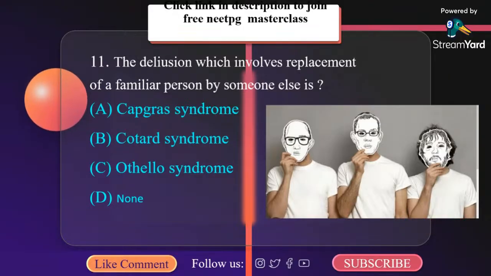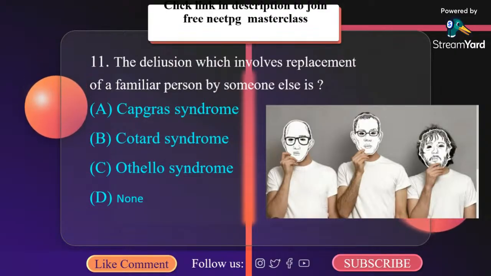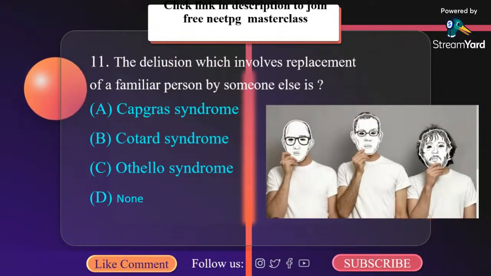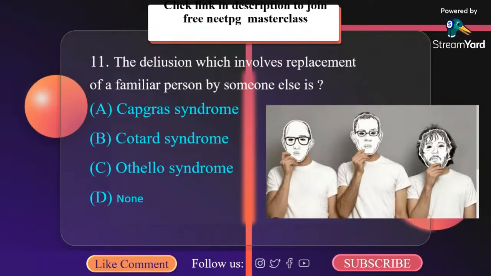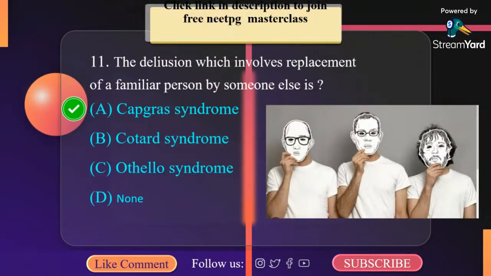Then the syndrome of subjective double: the patient's own self is perceived as being replaced by a double. Then the syndrome of intermetamorphosis, a false belief that a person can transform into another person. It is known as intermetamorphosis. Capgras syndrome most commonly appears in schizophrenia. Other causes are Alzheimer's disease, head injuries, delusional disorders. So the correct answer is A. Capgras syndrome.